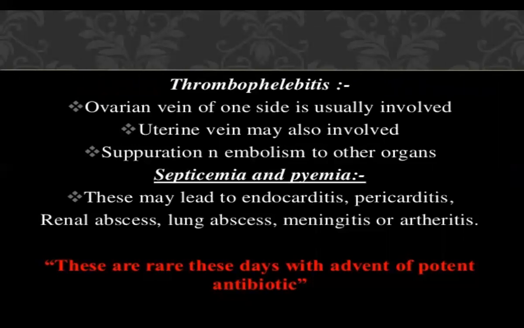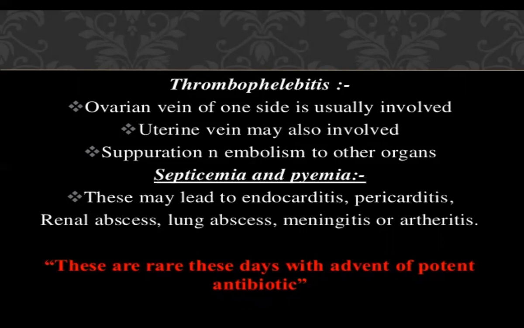And as I have already explained, sometimes it also leads to the problem of thrombophlebitis. Phlebitis is the pathology related to the veins, and a thrombus has taken place. So it is thrombophlebitis. The ovarian vein of one side is usually involved, and the uterine vein may also be involved, and it leads to suppuration, and embolism to other organs.